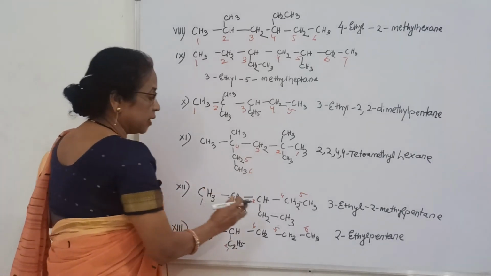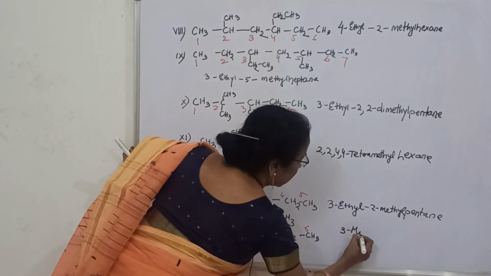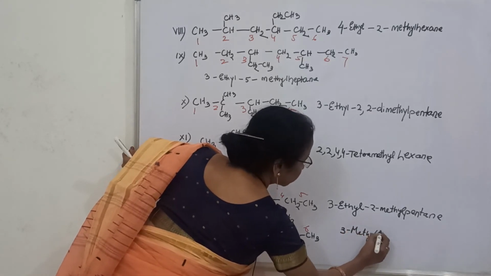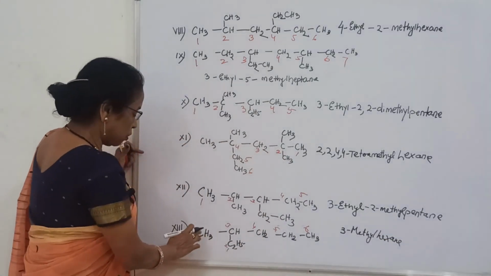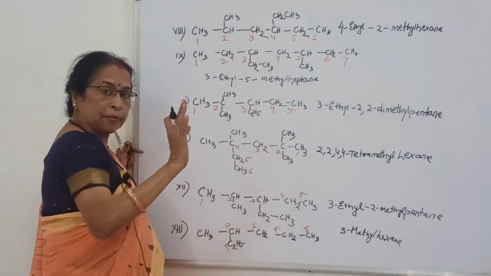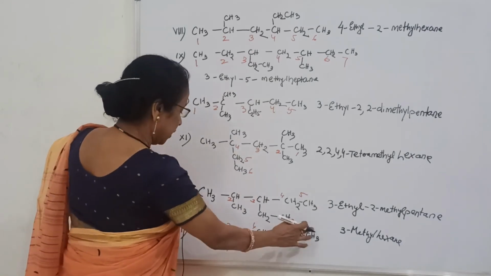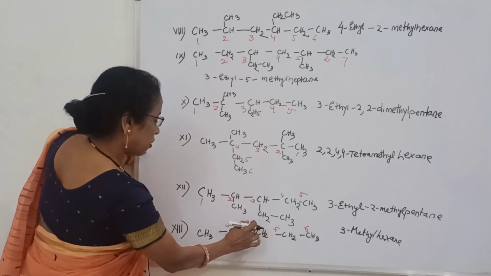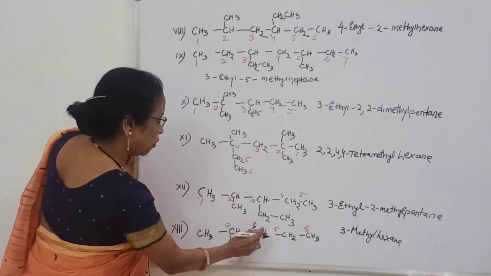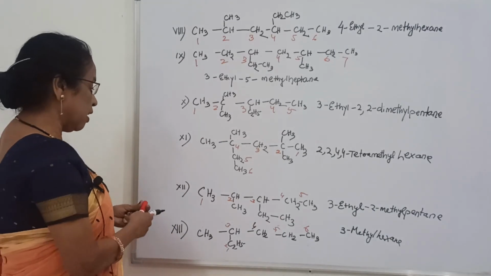So what to write here? 3-methyl hexane. See again. If you count 1, 2, 3, 4, 5, 5 is the longest chain. If you count this, 1, 2, 3, 4, 5, 6. So here hexane is the longest chain.